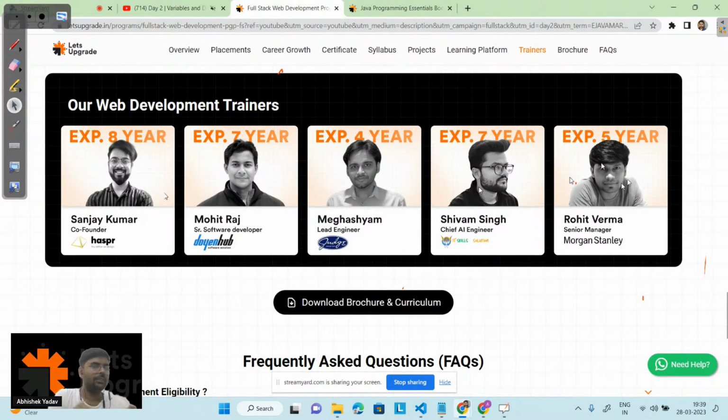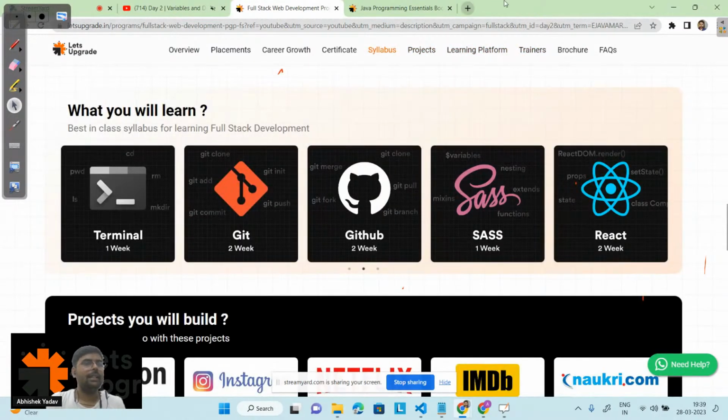I'm not teaching this full stack, I'm teaching the data structure one. So basically, you have the full stack web development program and the full stack data science program. And with that, me or someone else is teaching you the data structure course also, right? Where we discuss the basic stuff, move to the advanced stuff, and how to build the logic and problem solving skills. You can click and get a better understanding of the program here, right?